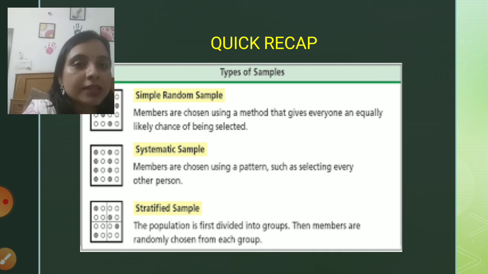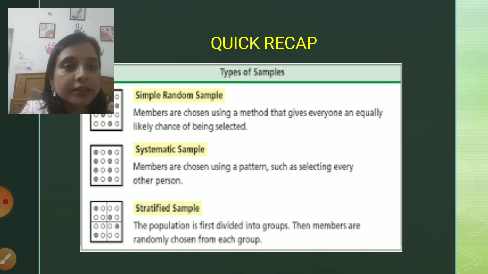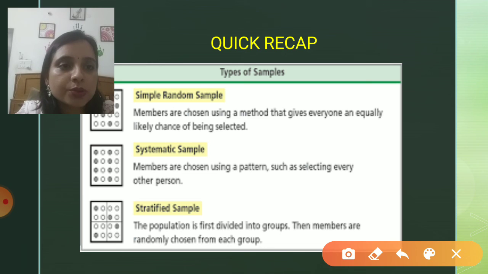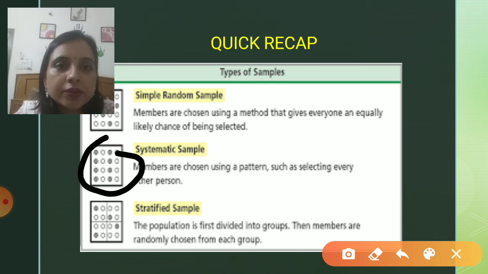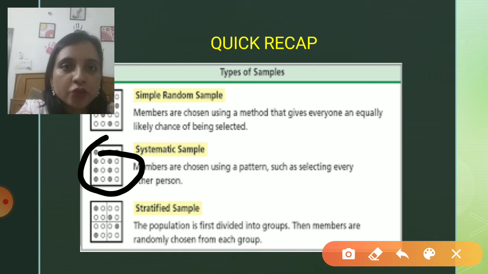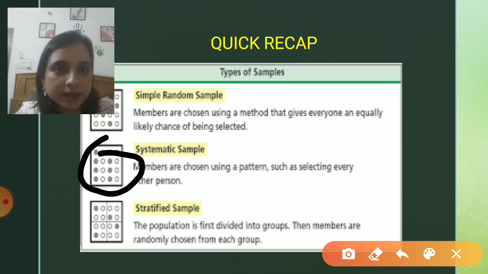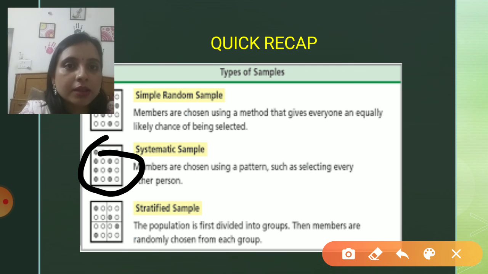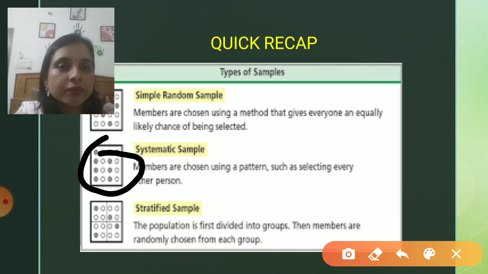You can refer to this diagram: the first column is selected, then the third column, then the fifth column. In this way a systematic pattern is followed for selecting the sample.